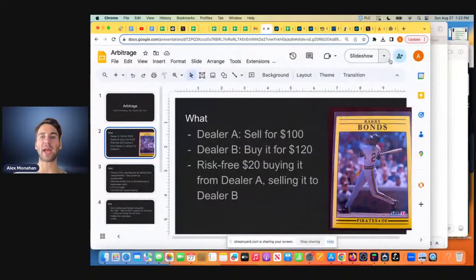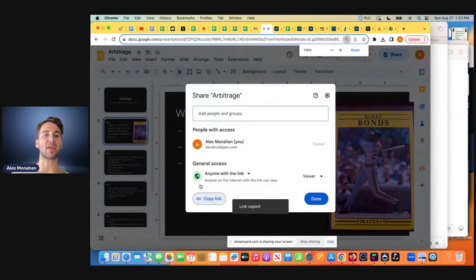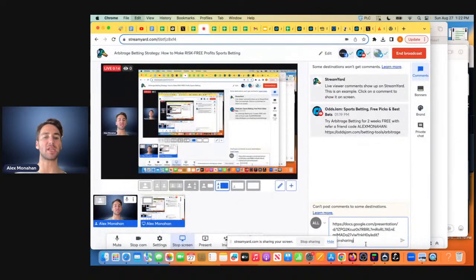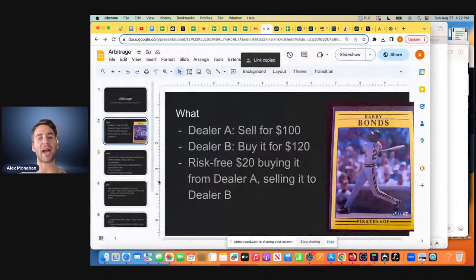What is up, guys? So we are going to do a brief little tutorial about arbitrage betting. Arbitrage betting is a strategy I love. It's actually the strategy I used when I started sports betting. I made my first $40,000 with arbitrage betting. So I have a little PowerPoint I made that we can go through.